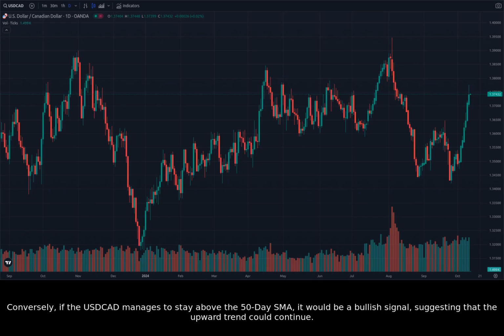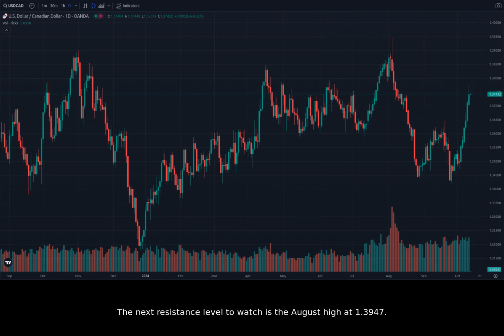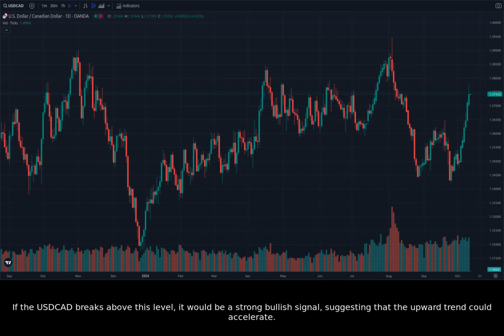Conversely, if the USDCAD manages to stay above the 50-day SMA, it would be a bullish signal, suggesting that the upward trend could continue. The next resistance level to watch is the August high at 1.3947. If the USDCAD breaks above this level, it would be a strong bullish signal, suggesting that the upward trend could accelerate.